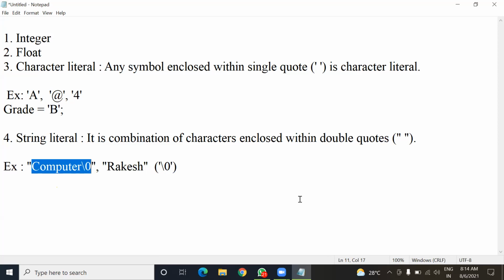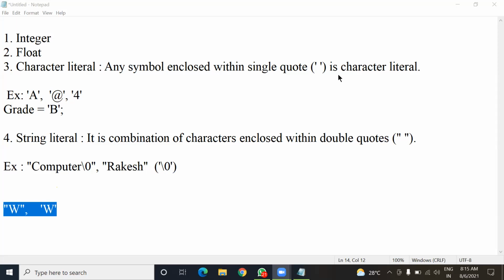Now I'm going to ask you a question, so just answer. Here I have this thing and I have this also. What is the difference between these two? Sir, the first one is a string literal and the second one is a character literal. Okay, any other difference?